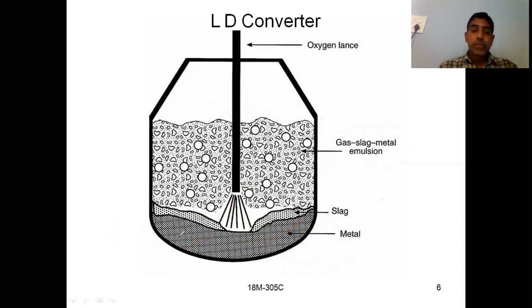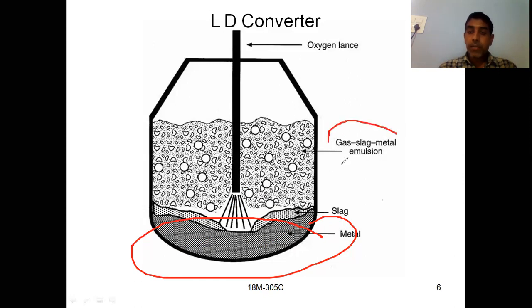If you see here, you have a closed bottom vessel, and in this one you are keeping the molten metal. When you are sending the oxygen by using this water cooled lance, you will get this emulsion of gas, slag, and metal. Initially you have liquid metal, and to that you are sending a jet of oxygen, that is nothing but gas.